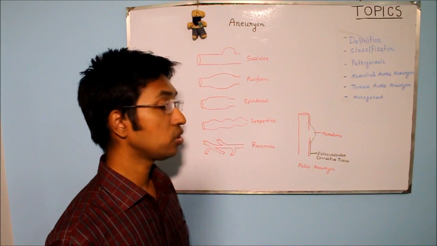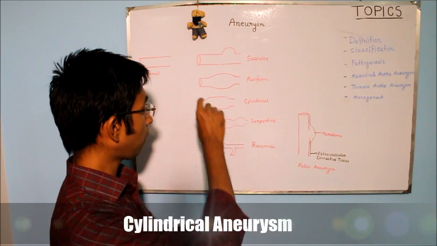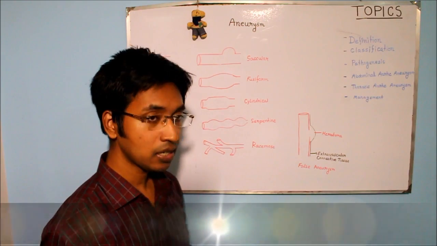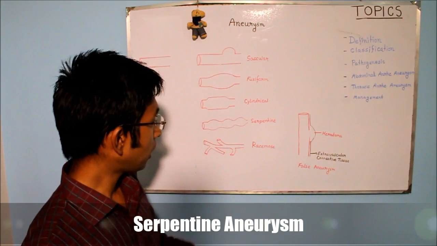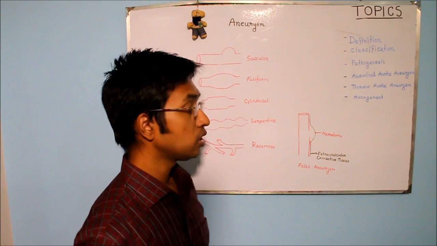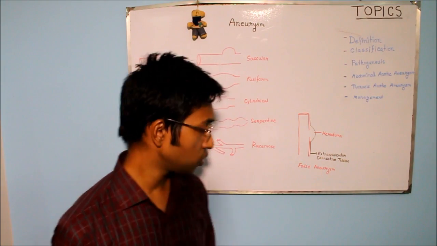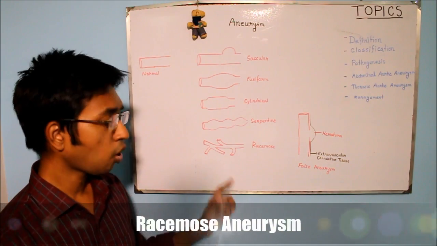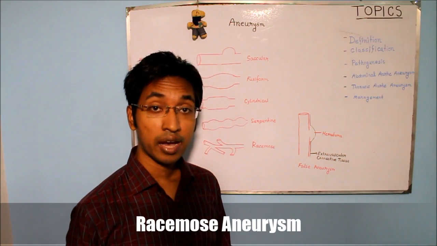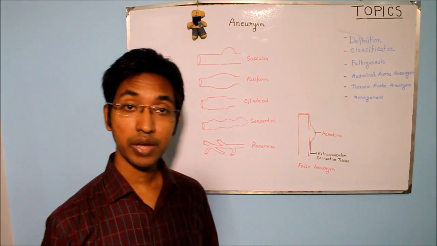The third type according to shape was cylindrical aneurysm. In this type of aneurysm there will be parallel dilation just like a cylinder. The next type is serpentine, and yes, you guessed it, in this type of aneurysm there will be tortuous dilation, and that's why it is called serpentine aneurysm. And the last type is Racemose aneurysm, as you can see here. This is an example of Racemose aneurysm, and what will we have here? Here, the aneurysm will contain a mass of intercommunicating arteries and veins.